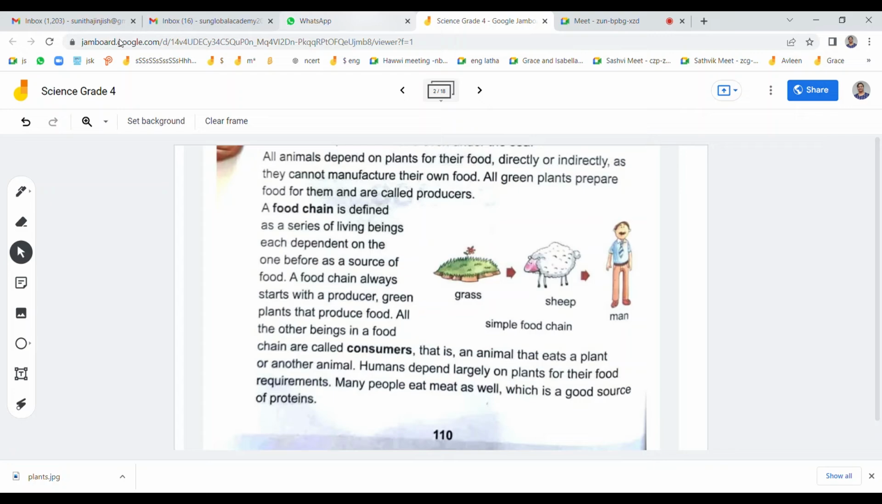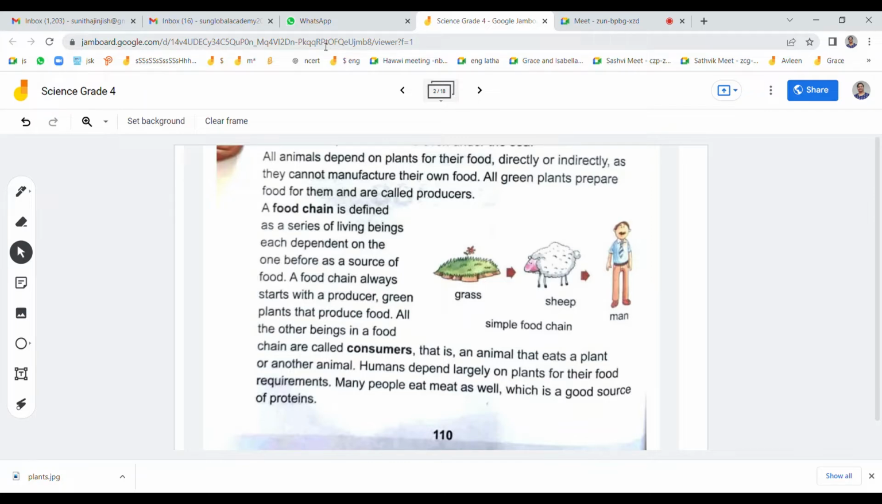Which is a good source of protein. Protein. Okay. So in this food chain, each one is dependent on the other for the source of food. See, sheep depends upon the plants and we depend upon both plants and sheep.